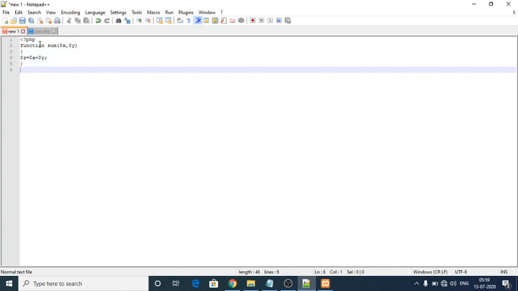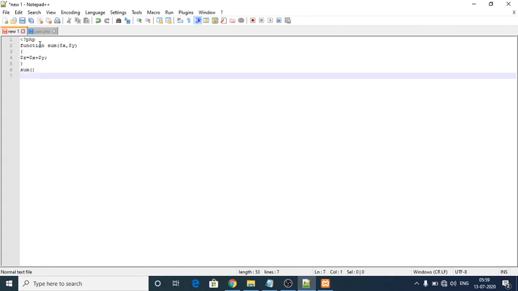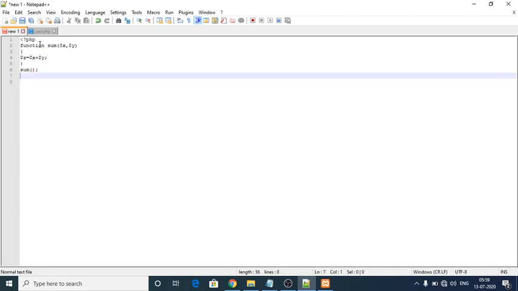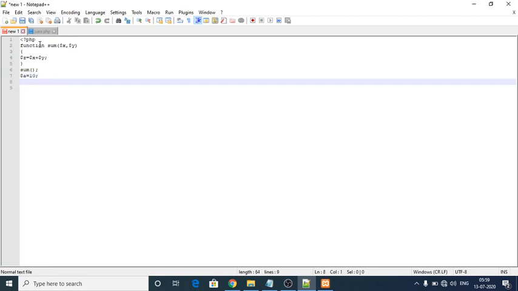So next one is sum. Here I have to call it, and dollar symbol a is equal to 10, and dollar symbol b is equal to 15.